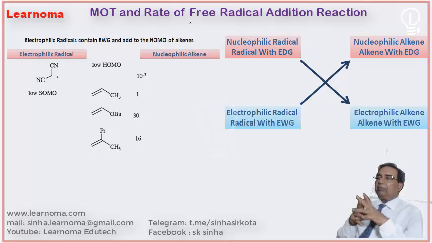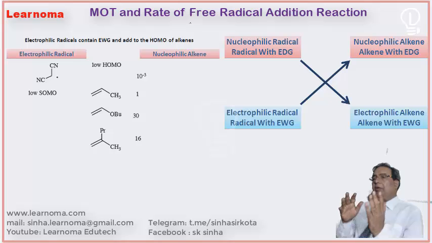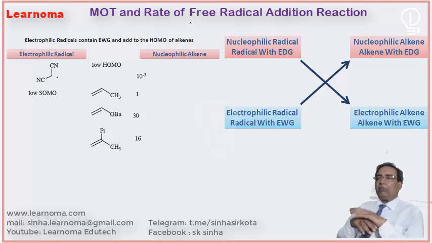Okay, in the next class, I am going to develop the second part. Basically, this is the third part of radical reaction. In the second part, I will discuss different types of radical reaction, starting from free radical addition reaction as well as other types of reactions that are observed in organic chemistry. I will discuss the whole series. Okay, thank you.